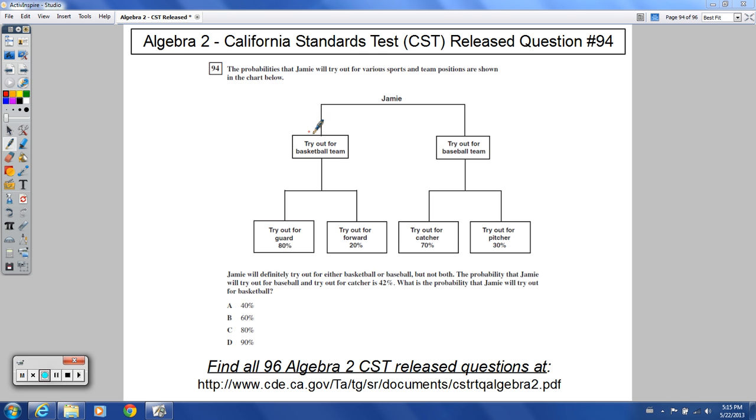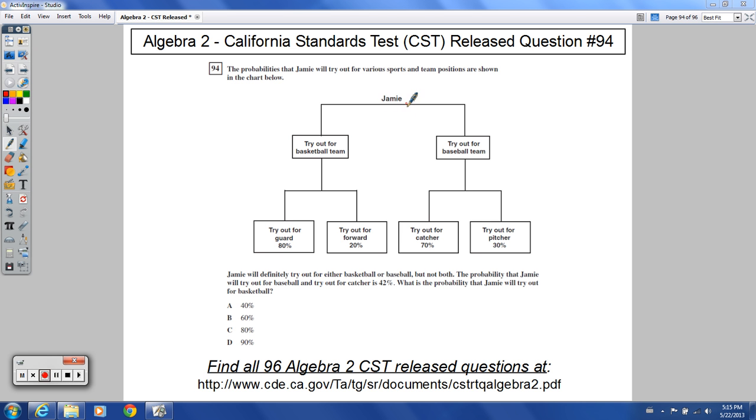Hello and welcome to Algebra 2 CST release question number 94. It says this: the probabilities that Jamie will try out for various sports and team positions are shown in the chart below. So Jamie looks like Jamie is playing either basketball or baseball.